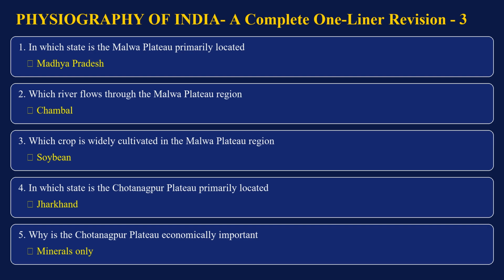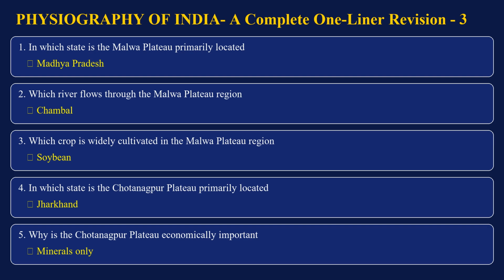Madhya Pradesh. Which river flows through the Malwa Plateau region? Chambal. Which crop is widely cultivated in the Malwa Plateau region? Soybean. In which state is the Chota Nagpur Plateau primarily located? Jharkhand. Why is the Chota Nagpur Plateau economically important?